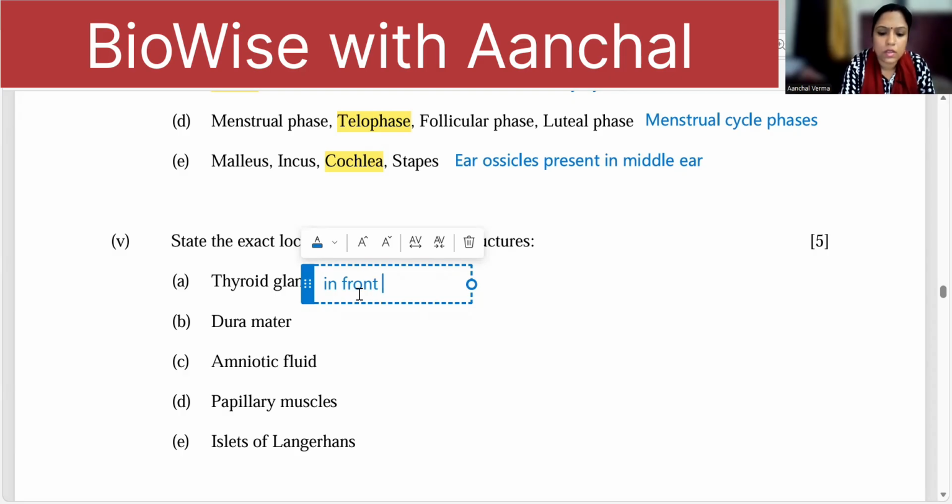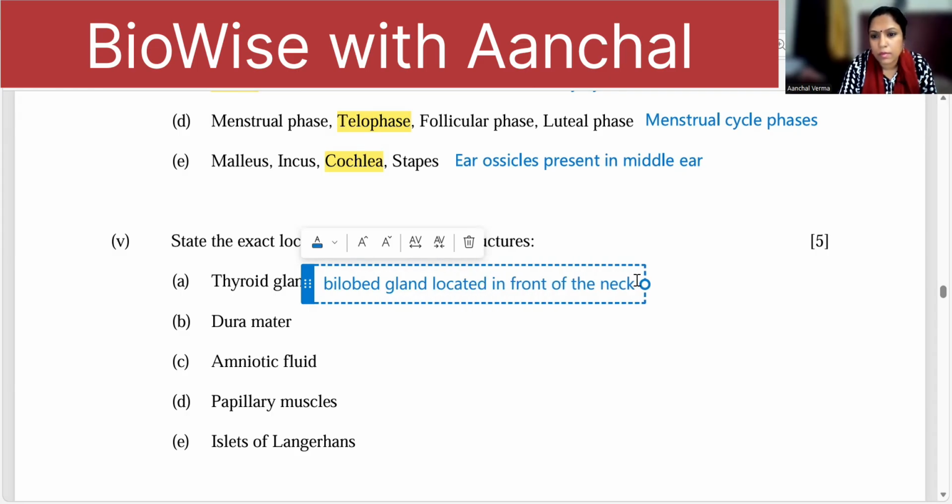In front of the neck. Actually, it's a bilobed, two-lobe structure, right? So you can write bilobed gland located in front of the neck, below larynx. Okay.